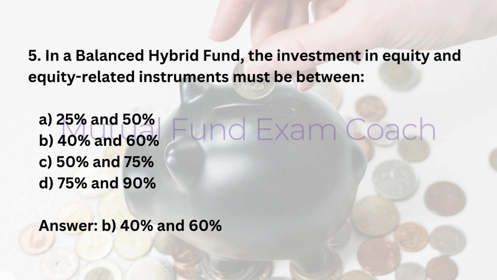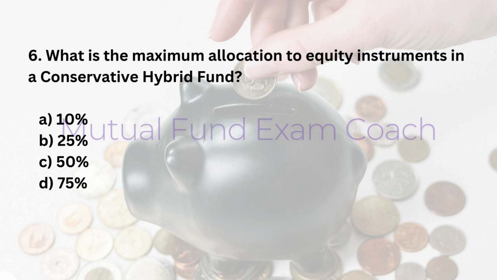Answer: B. 40% and 60%. 6. What is the maximum allocation to equity instruments in a conservative hybrid fund? A. 10%. B. 25%. C. 50%. D. 75%. Answer: B.